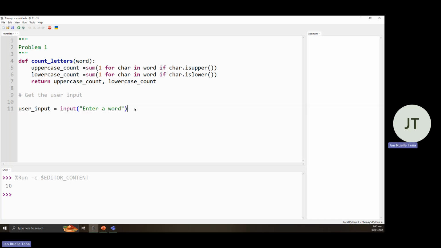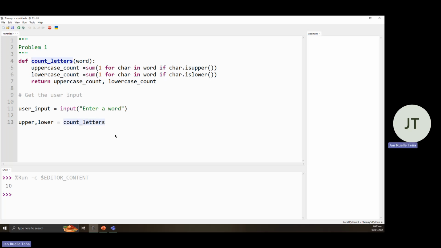So next we would be able to call our function. We have here the upper, which would serve as a container later on for the uppercase count, then lower for the lowercase count. Then we equate it. Let's call our function count letters.